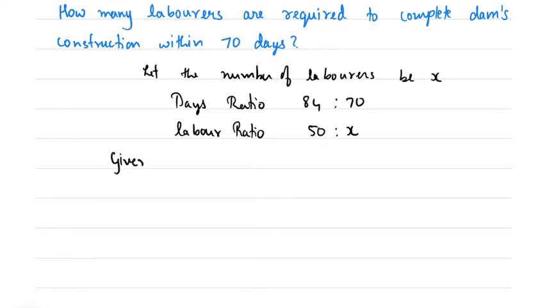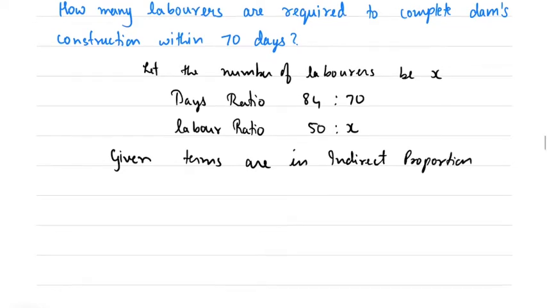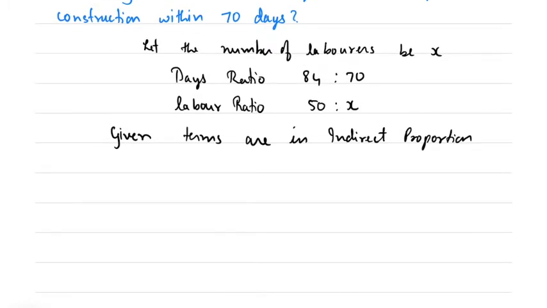So write down: given terms are in indirect proportion. Here a decrease in number of days requires an increase in number of laborers, so it is indirect proportion.